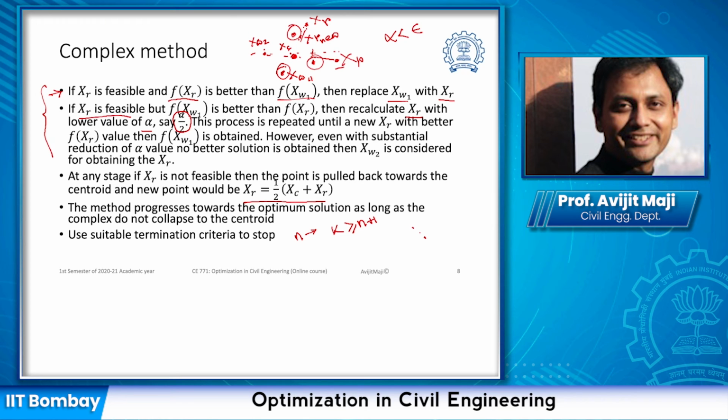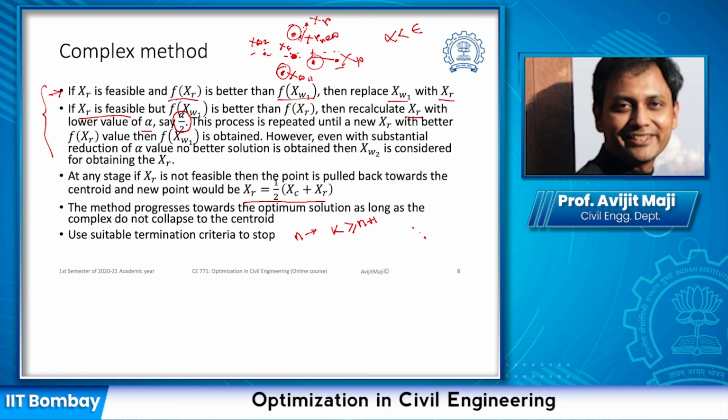and the process moves on. However, there is a chance that as we are reducing the reflection point towards the centroid in the whole process, all the point cloud may collapse to the centroid. When it happens, the method takes the point cloud to the solution, which we can indicate as the optimum solution. If it does not converge to a centroid, then we always set a termination criteria and check whether it has met the termination criteria or not, and the process keeps on moving till that point.